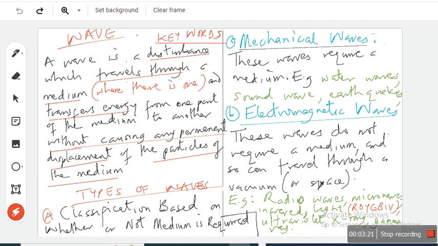Can sound travel in a vacuum? Like if we remove all the particles, all matter in this entire space, and I'm making sound, can you hear me? You won't hear me if there's no air.